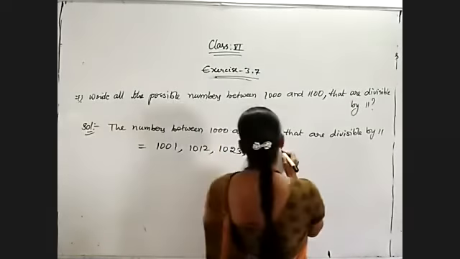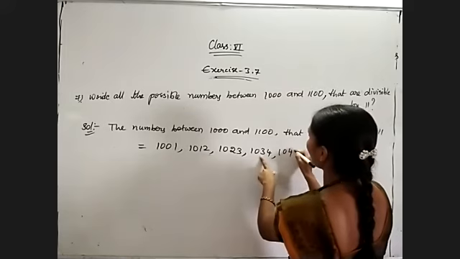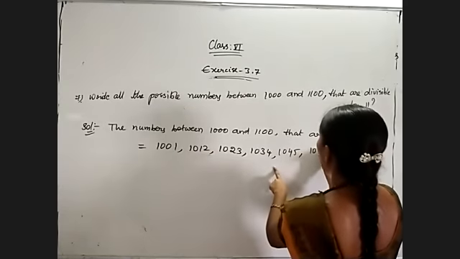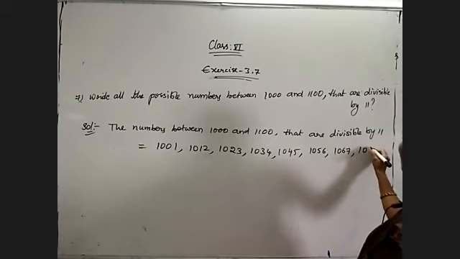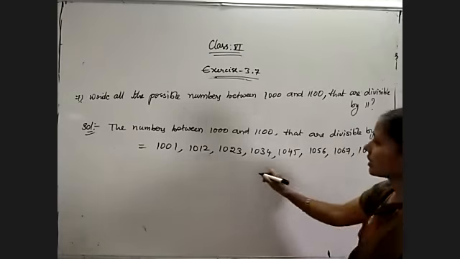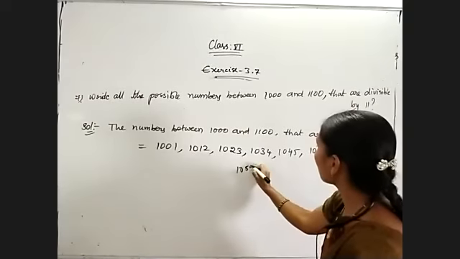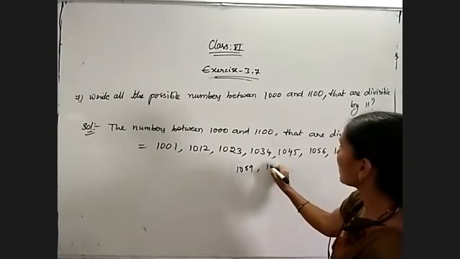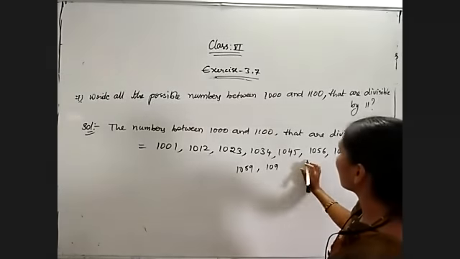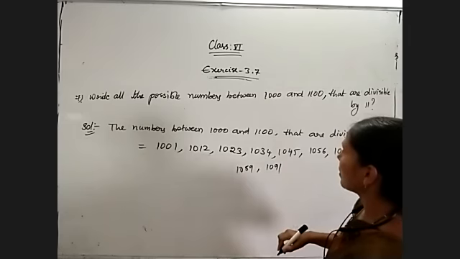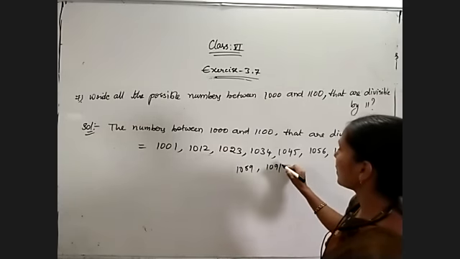Again add 11 to the resultant number, 1045. Next 1056. Next 1067. Next 1078. Next 1089.